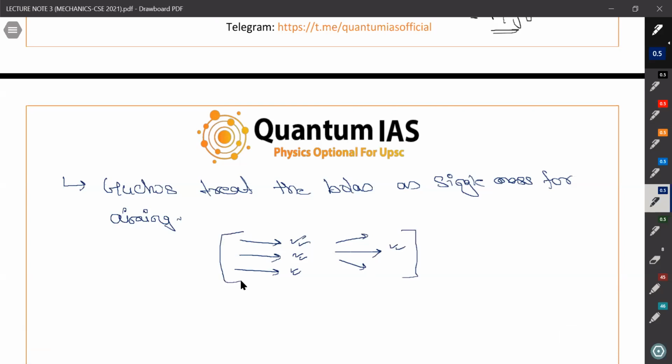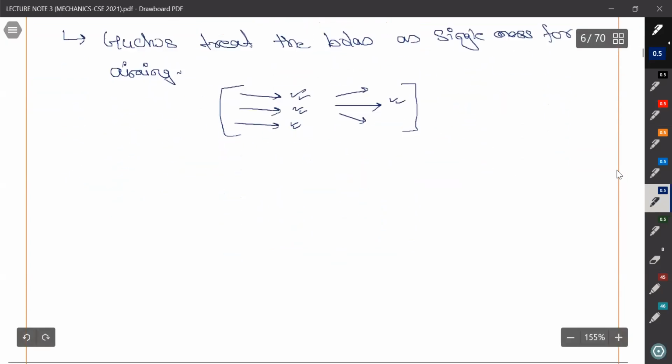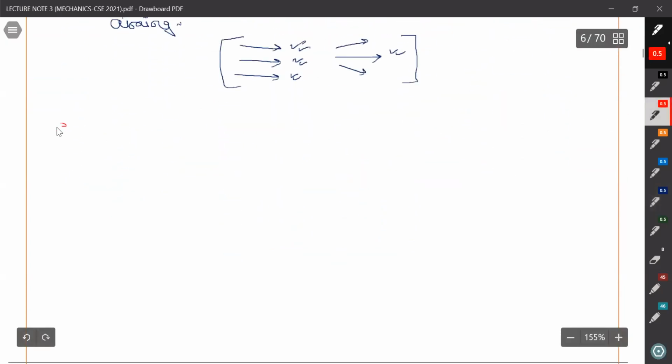So this is the beauty of center of mass. You have multiple particles, but you can decide the motion of the multiple particles by seeing all of them like a single point object, right? So from here we can define center of mass.